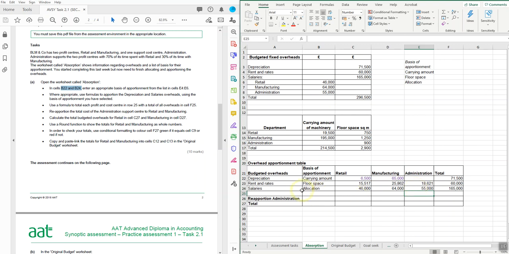And now finally we need to just create a total so we can see all of the costs so far. So let's just work as quickly as we can. Let's just do that and see what happens.